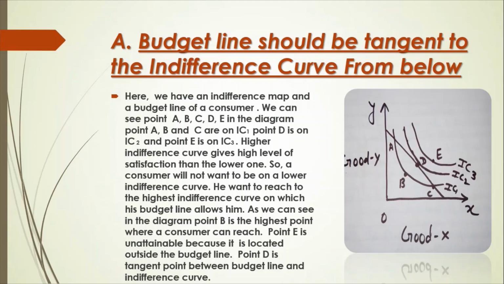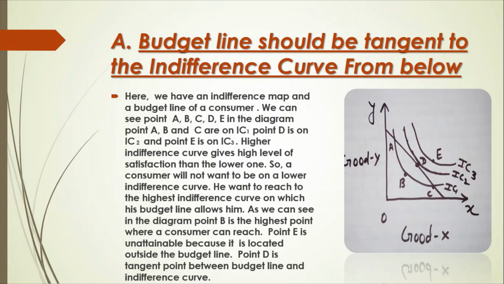Point D is tangent between price line and indifference curve. So, on point D, consumer's equilibrium can be set, but there are two more conditions that are to be fulfilled. Only then can the consumer equilibrium be set.